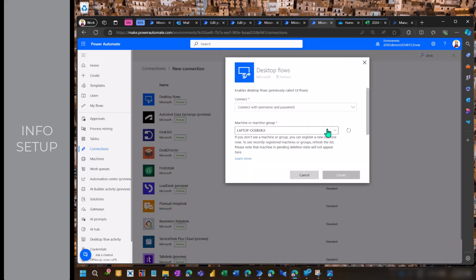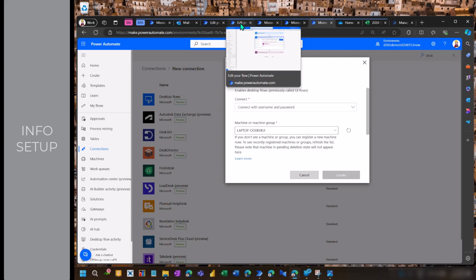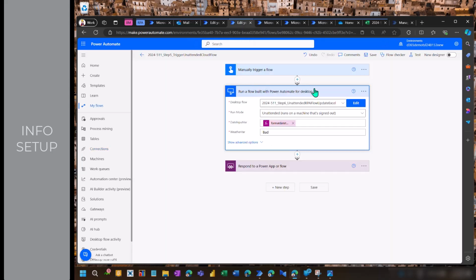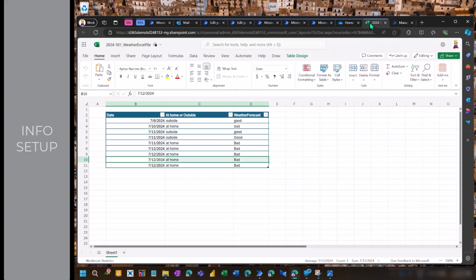And once you're doing that, you can connect either your local computer or one of the hosted machine groups or machines, whatever you have. And once you have that, this is then the connector that you need to incorporate into your flow here, into this one. So this is connected with the one I just showed you. And then after a while, you will see this update. Okay, that's it, what I wanted to share with you.